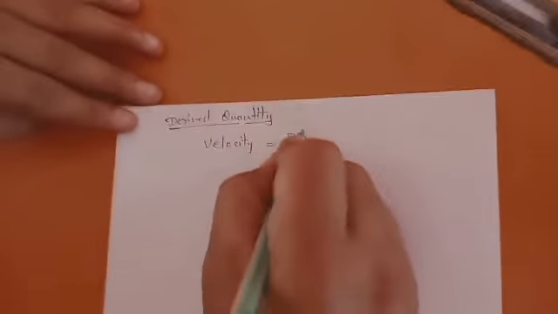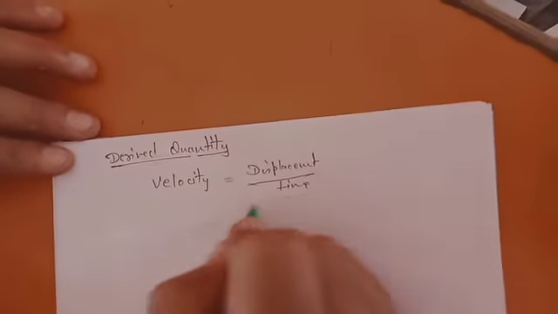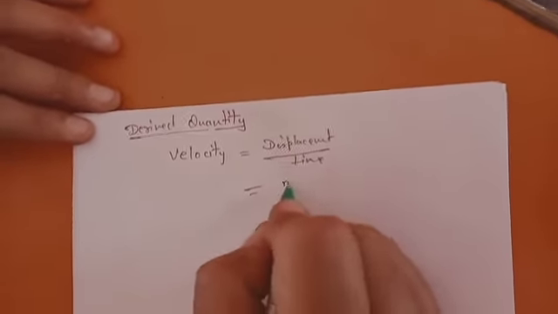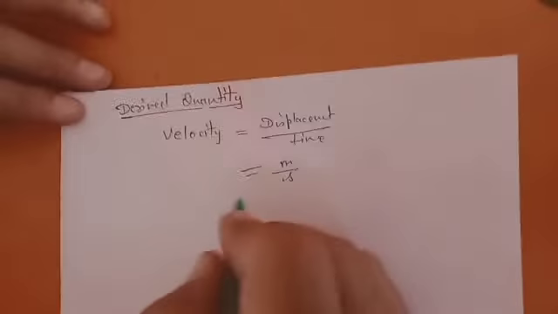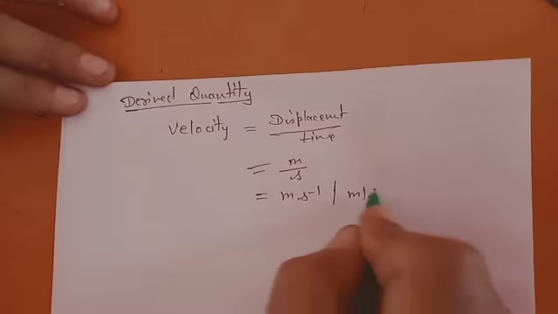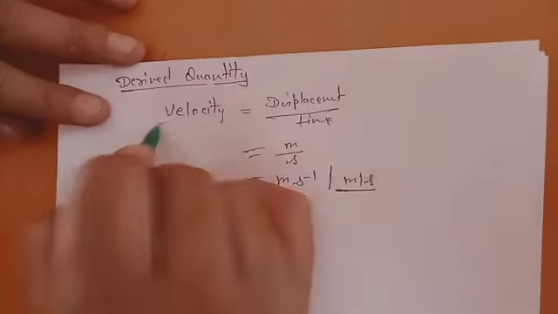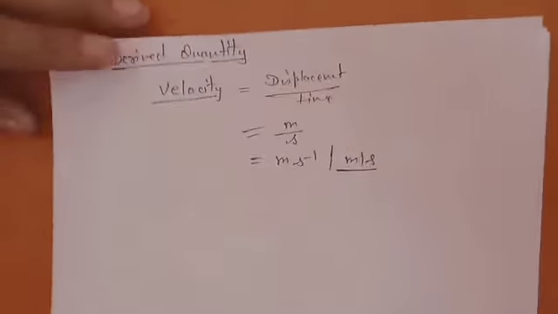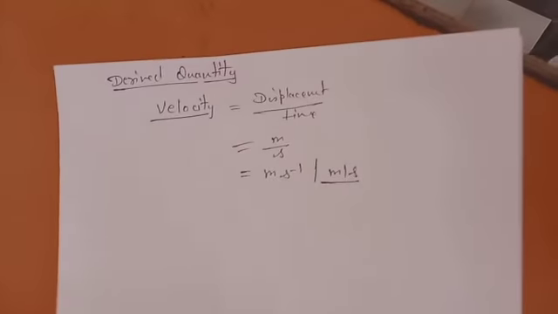Velocity is displacement by time. Displacement is a kind of distance, which is measured in meter, and time is measured in seconds by the SI system we learned. So the velocity unit will become meter per second, which you can write in two manners. This will be the SI unit of velocity. We derived it from the fundamental quantities. That's why these are known as derived quantities or derived units. That's how we will sort out those things.